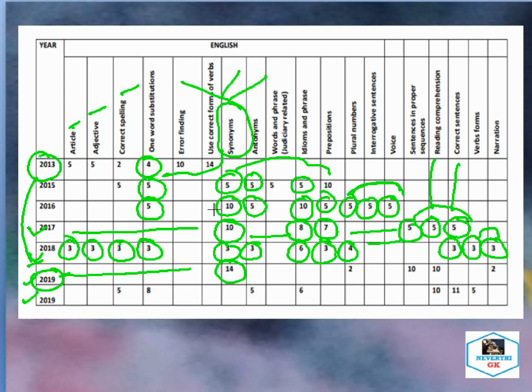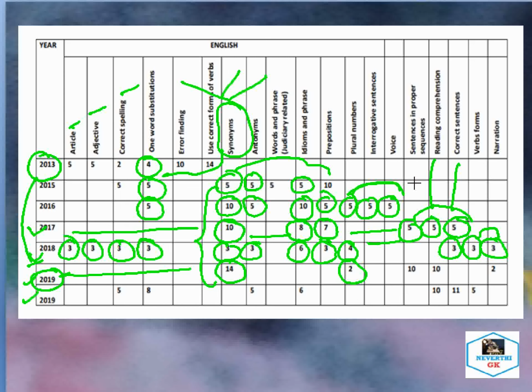As you can see in the sequence, from 2015 to 2019 some questions are asked regularly. Next you can see here in plural numbers also you have 2 questions.